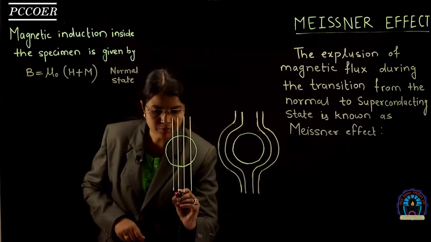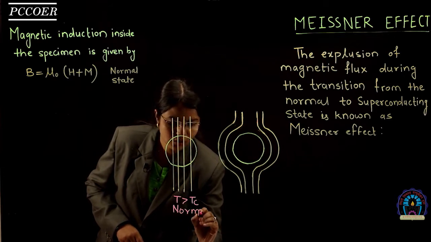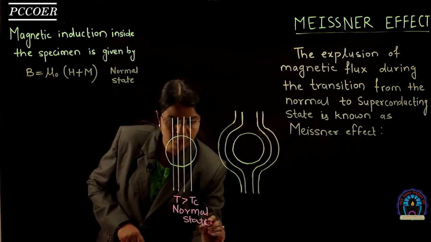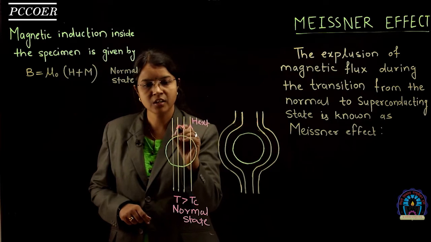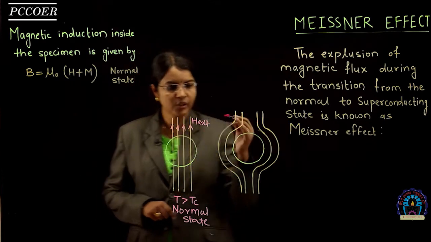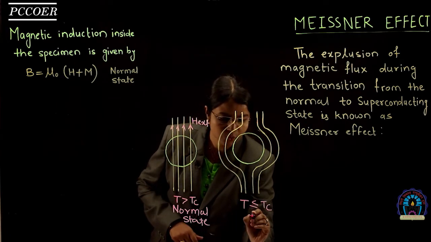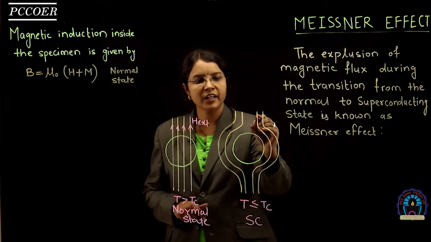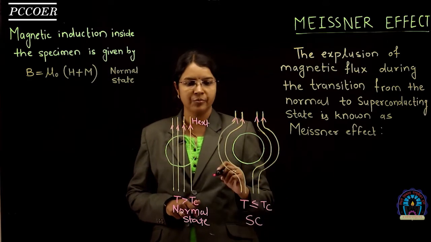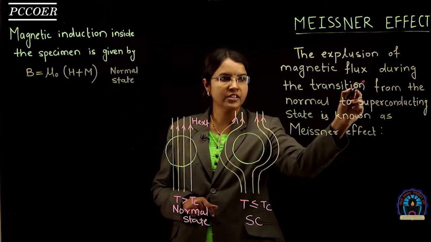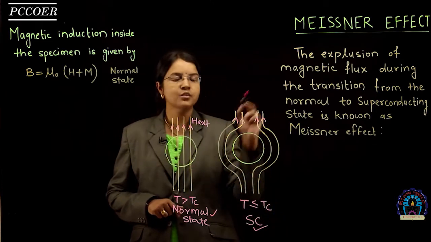Now consider the sample. T is greater than Tc. Material acts as a normal state. Then apply the external magnetic field. That external magnetic flux lines pass through the sample. When you decrease the temperature, T is less than or equal to Tc, the material converts into a superconductor and it expels the magnetic flux lines. This expulsion is known as Meissner effect. That means the expulsion of magnetic flux during the transition from normal state to the superconducting state is known as Meissner effect.